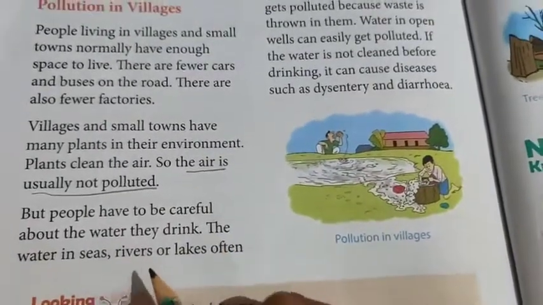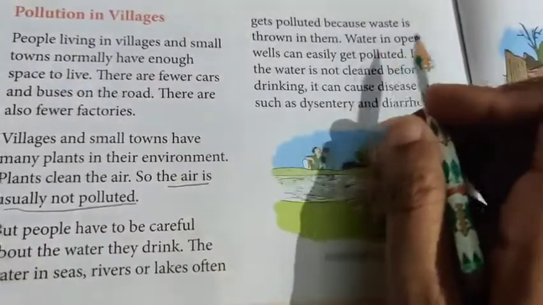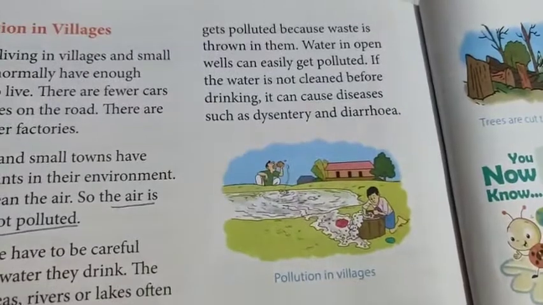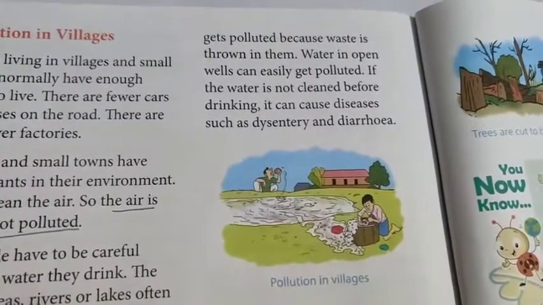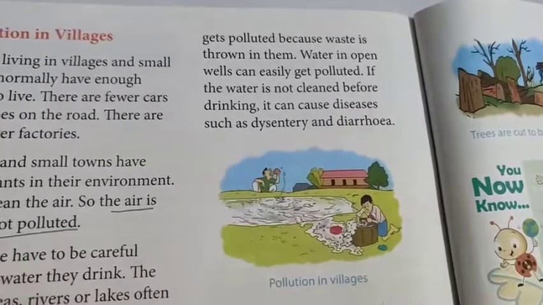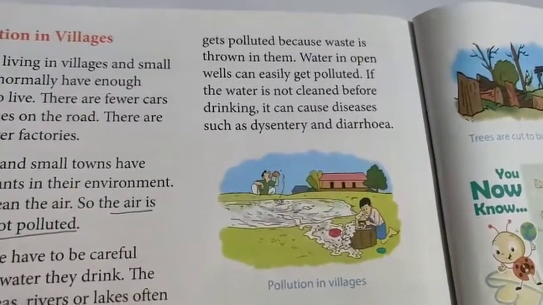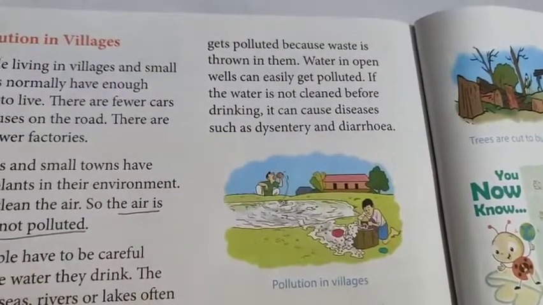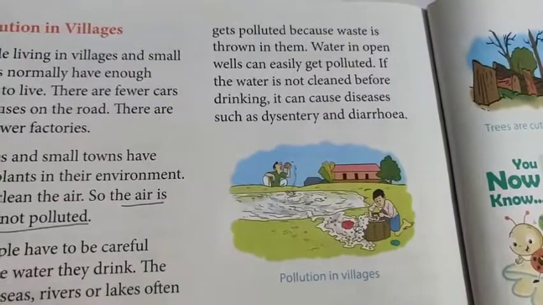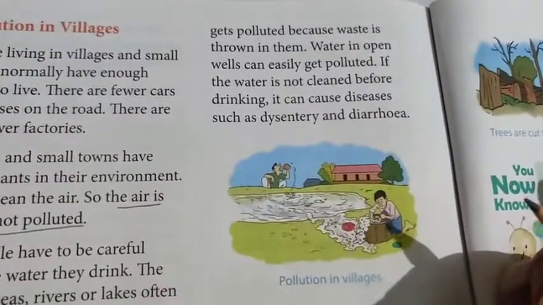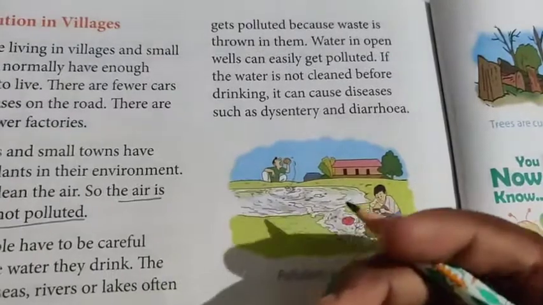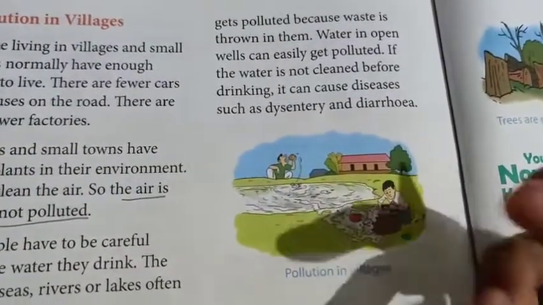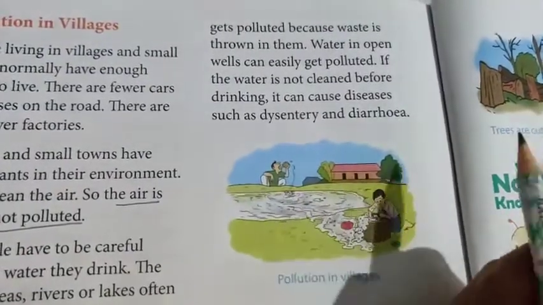So the water in seas, rivers or lakes often gets polluted because waste is thrown in them, है ना, because there is no usage of dustbins, right? They are just throwing garbage outside their houses. वो लोग अपने घर के बाहर ऐसे ही खुले में कचरा डाल देते हैं ना. They are not making a dustbin or a big pit for dumping the garbage in it, right? So they are throwing it in an open area, and then this garbage is creating problems for themselves only, right? वो उन्हीं के लिए problem create करते हैं ना.